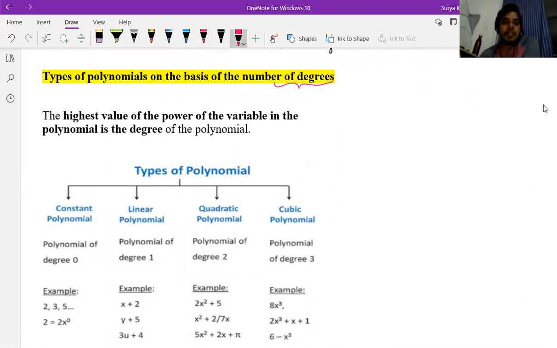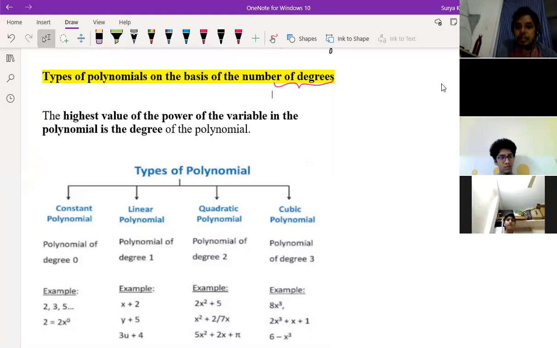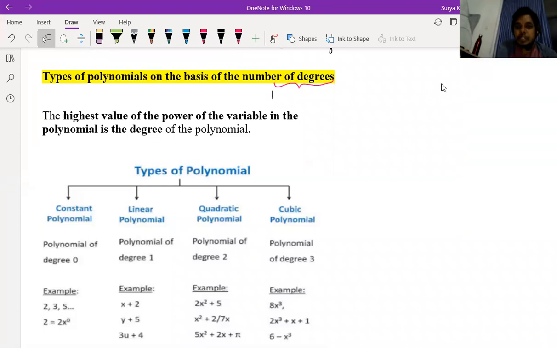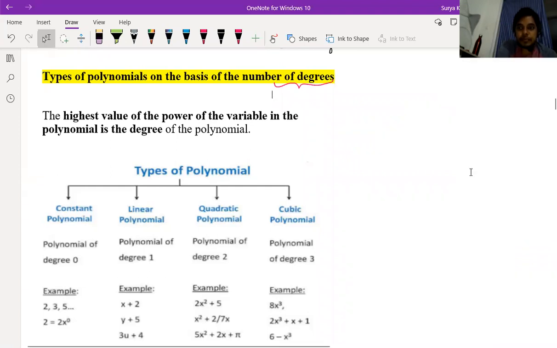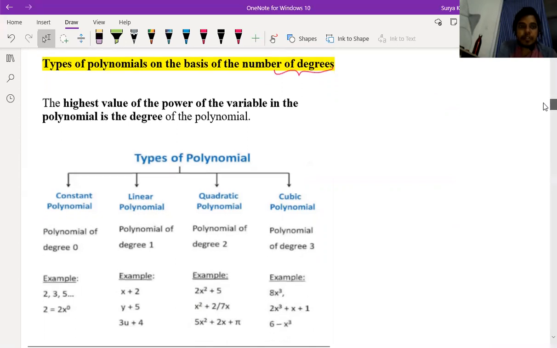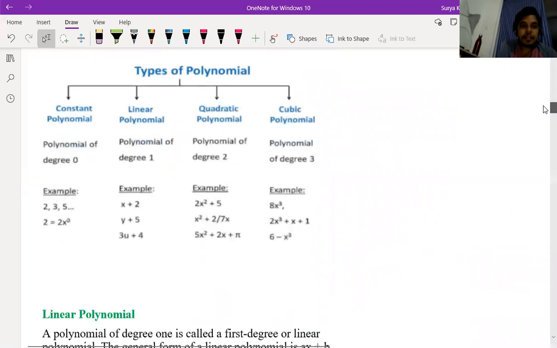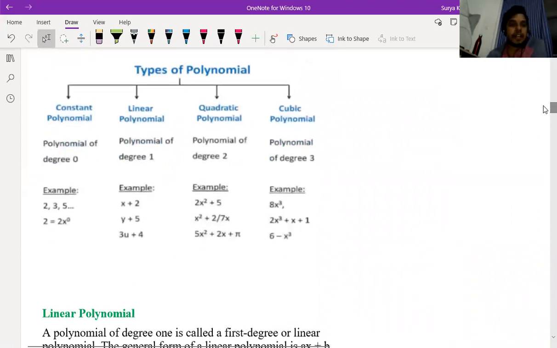So degree means, if it is having 0 degree... Okay, a student says she has a network issue, and she messaged that she is sorry for the network problem. Okay, fine.